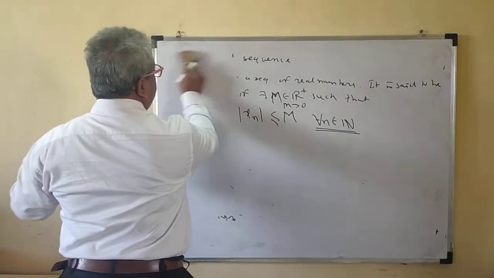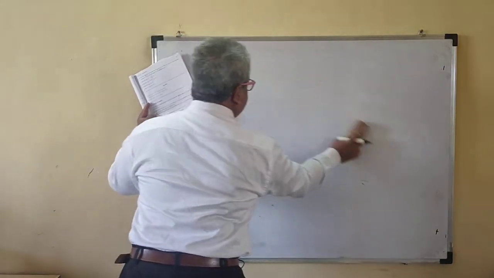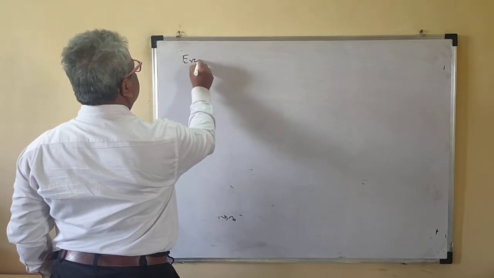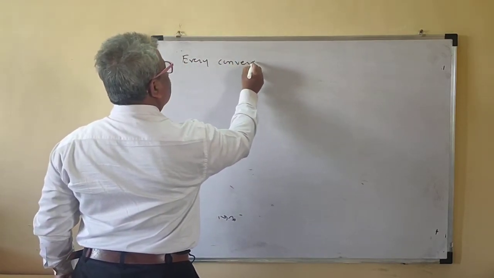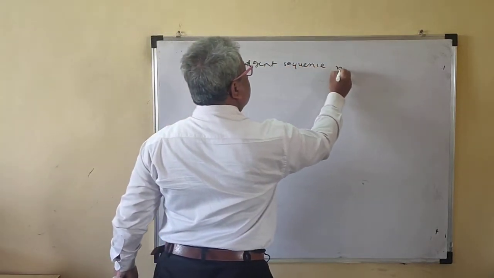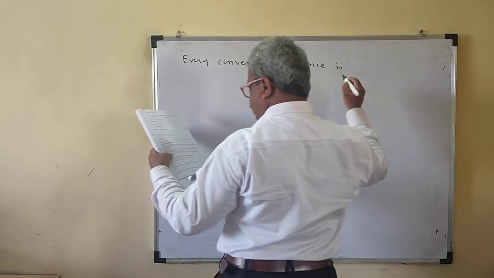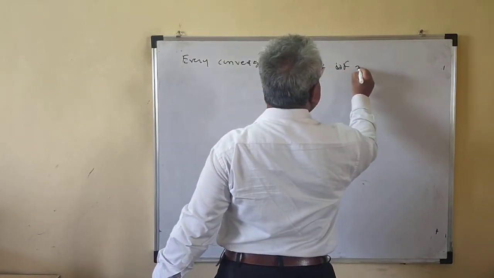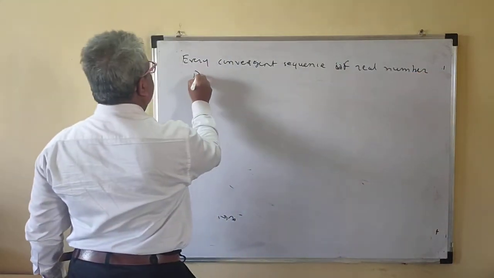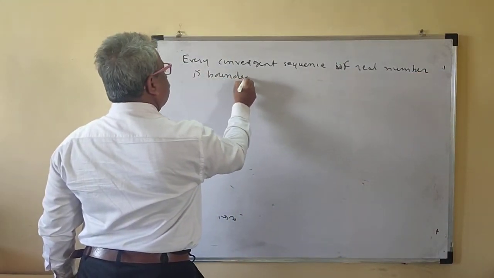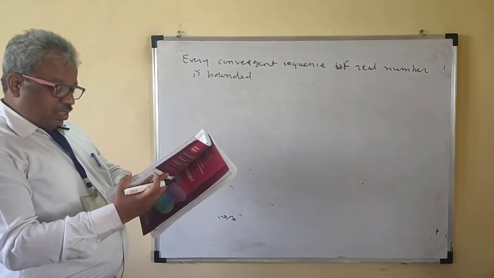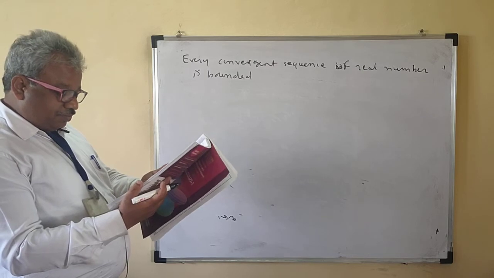And a very important result is this: every convergent sequence of real numbers is bounded. Every convergent sequence of real numbers is bounded. This result is very, very important.